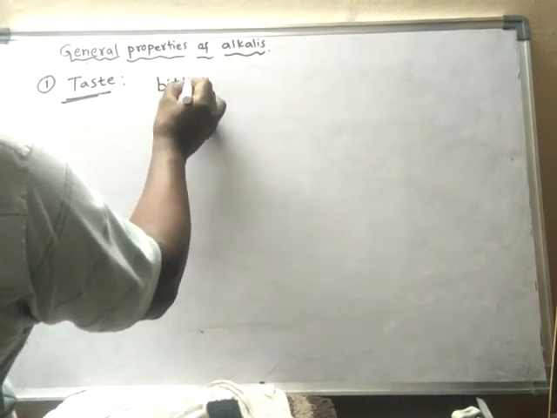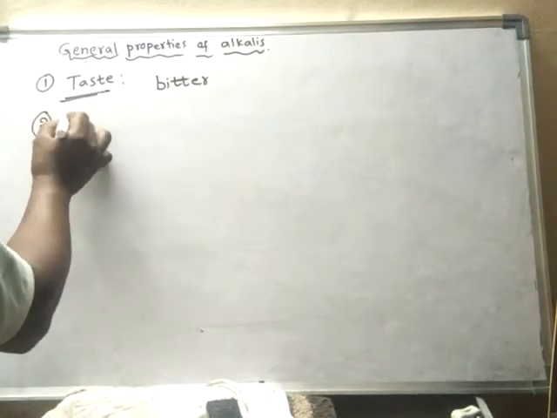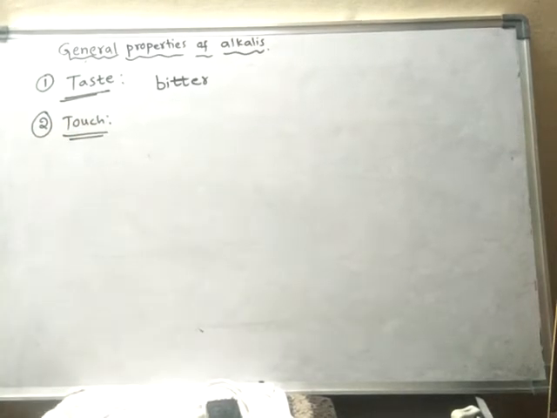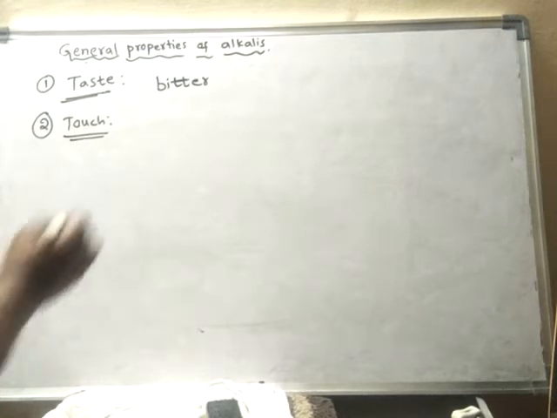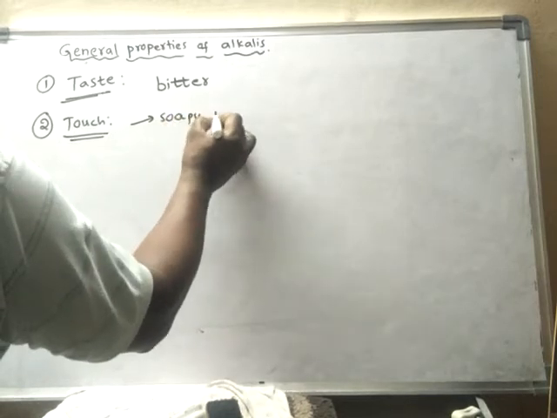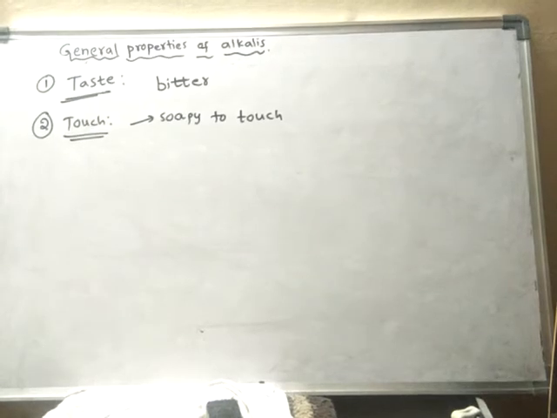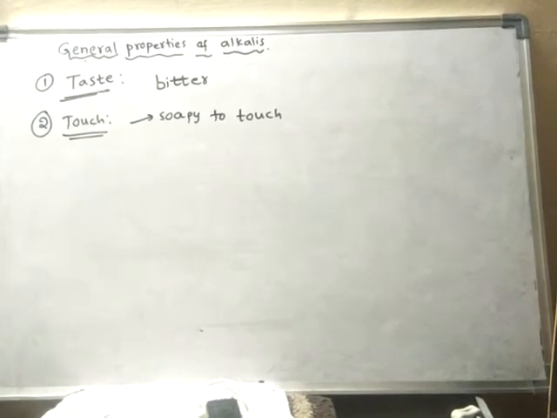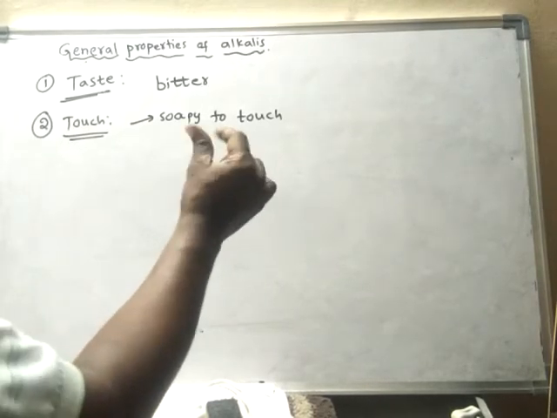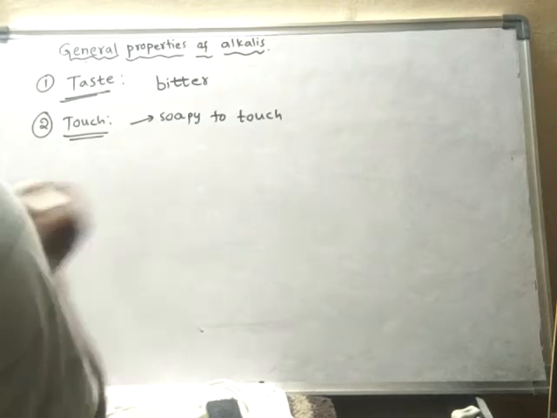Next, touch. They are soapy to touch. When their solution is felt between the fingertips, you will find a slippery sensation.